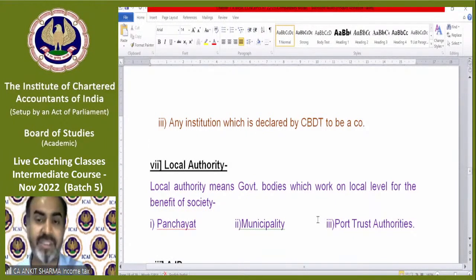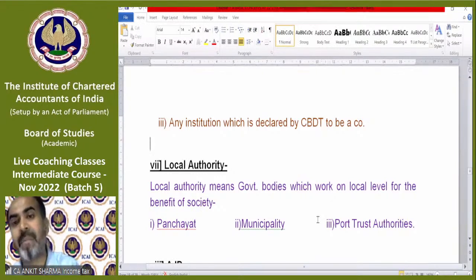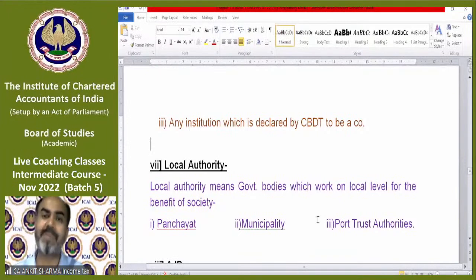It doesn't mean that the partnership firm will now have directors. It doesn't mean that they have to make MOA, AOA. It does not mean they should use the words private limited. No. Only for income tax purposes, the rate of tax which is applicable to companies is going to be applicable to that partnership firm.